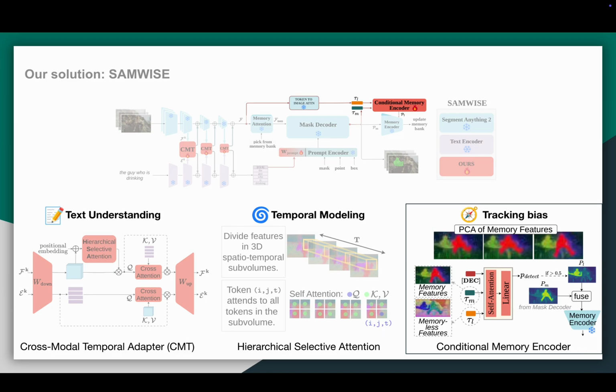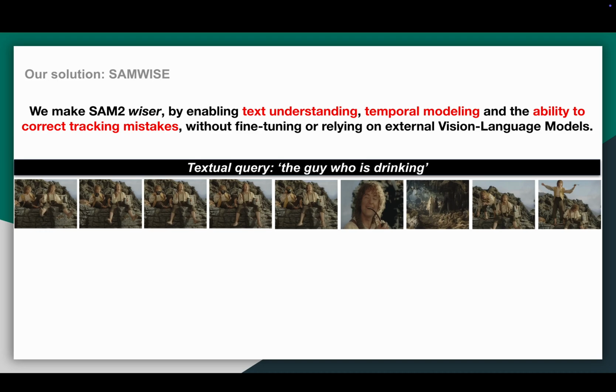We compare it with SAM2 current mask token. If the two differ, our conditional memory encoder fuses the two predictions together. The resulting mask is then stored in the memory bank, allowing SAM2 to balance historical context with unbiased information from the current frame.